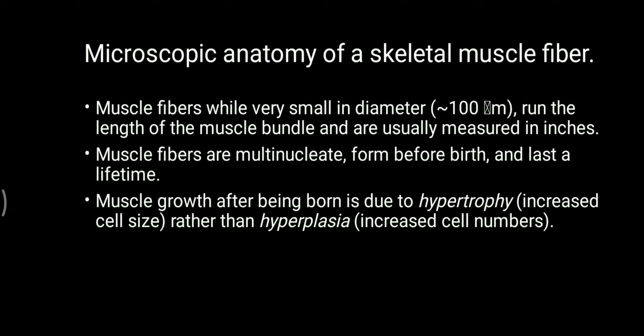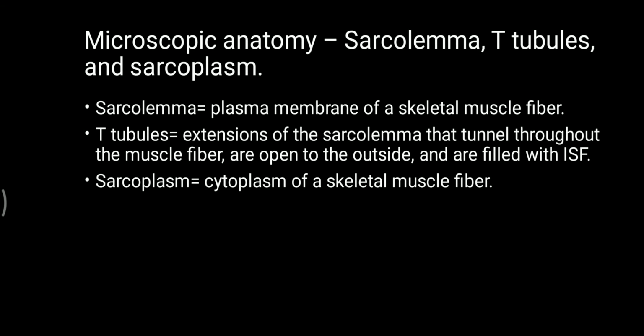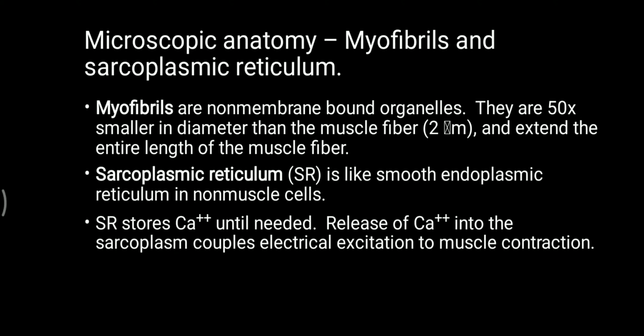Then, microscopic anatomy of a skeletal muscle fiber. Each skeletal muscle fiber is a multinucleate, long, slender cell which has myofibrils. Here we have studied the sarcolemma, which is the plasma membrane of the muscle fiber; T-tubules, extensions of the sarcolemma which form invaginations into the muscle fibers; and sarcoplasm, the cytoplasm of the skeletal muscle fiber.